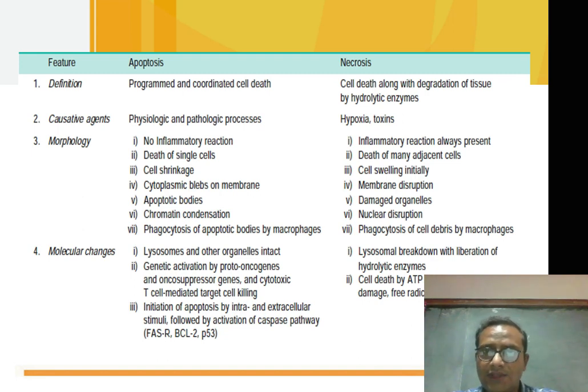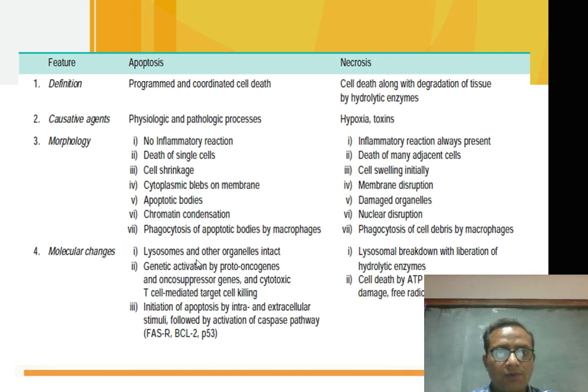But in necrosis there is always an inflammatory reaction, and death of many adjacent cells, cell swelling initially, membrane disruption and damaged organelles. Nuclear disruption occurs and there is phagocytosis of cell debris by the macrophages.